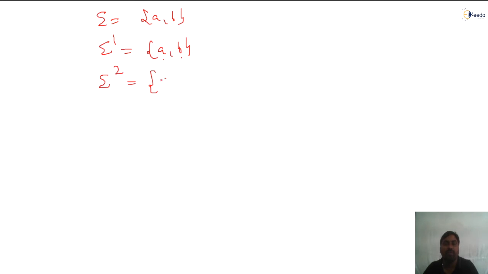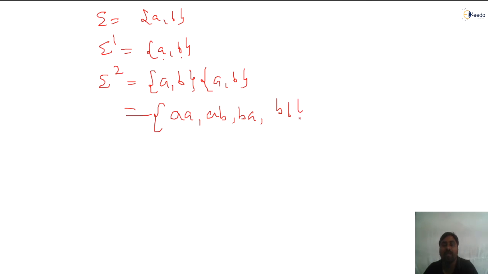Let us understand with an example. Suppose I take sigma equal to {a, b}. Sigma power 1 is nothing but length 1, the symbols are length 1 strings only. This is also a string, right? Sigma power 2 means length 1 and length 1 concatenated, so we get length 2 strings. Now I start concatenating: AA, AB, BA, BB.